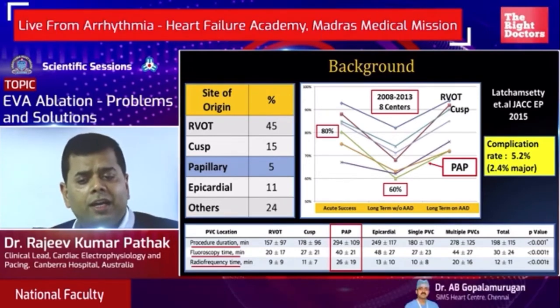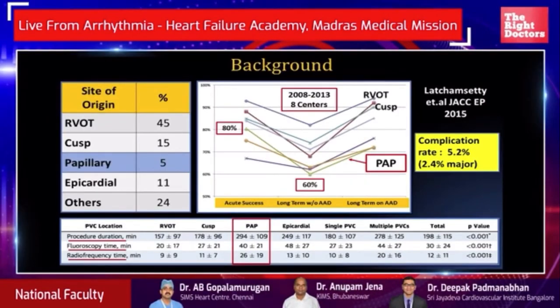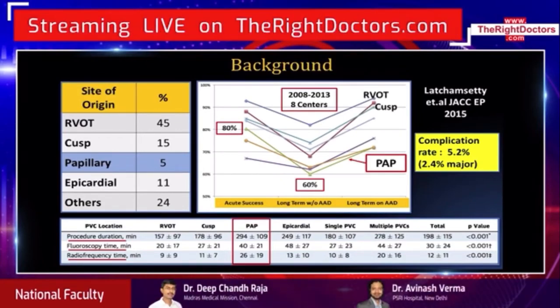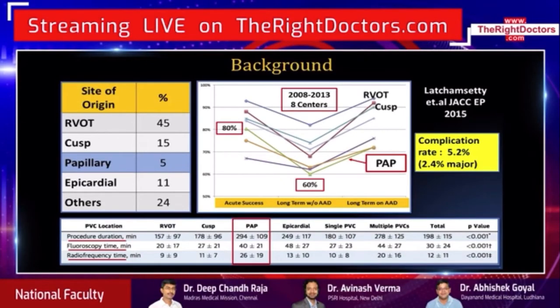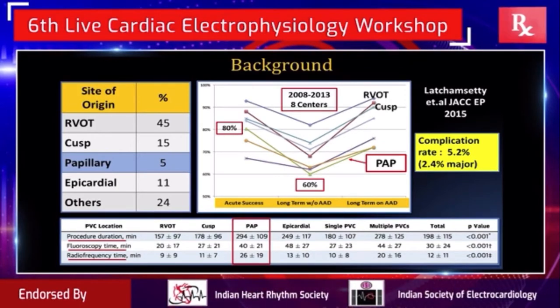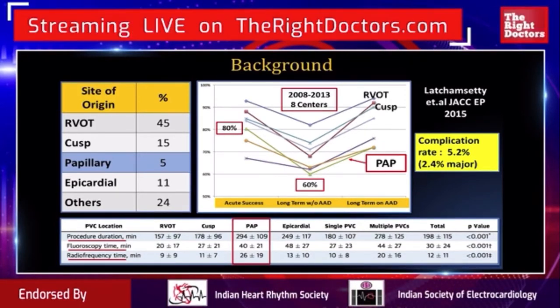Shown in this slide is the pooled data from 8 different centers. The green bar in the line curve represents the papillary muscle cases, and as you can see, the acute success can be somewhere around 80% to start with. However, in the long-term data, the results are sobering and often require use of antiarrhythmic medication to get a reasonable outcome.